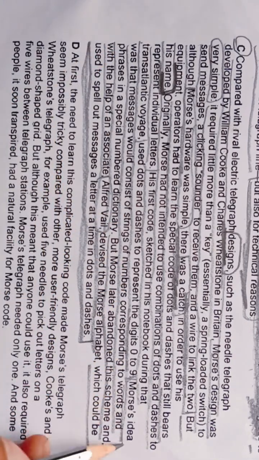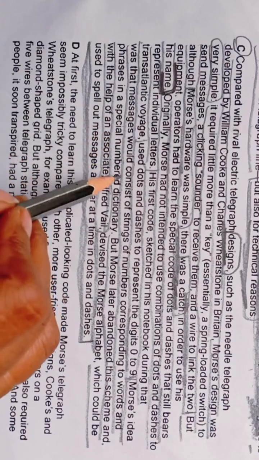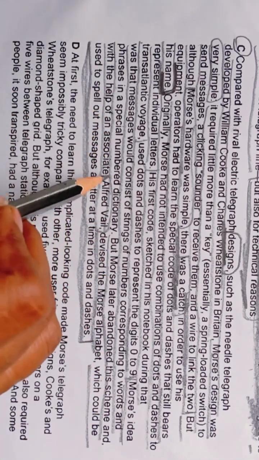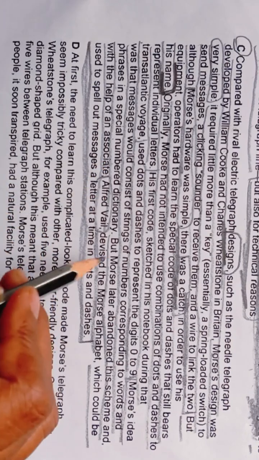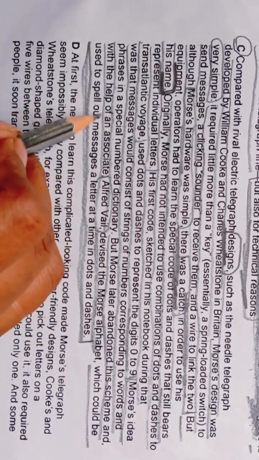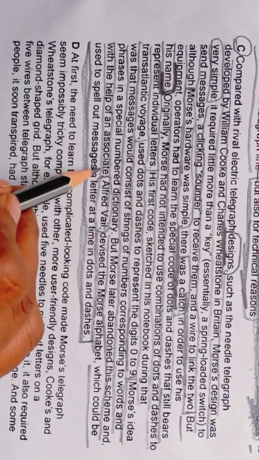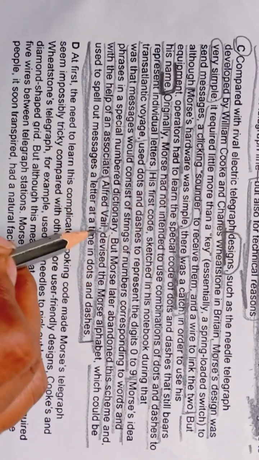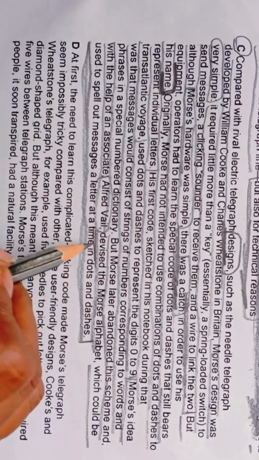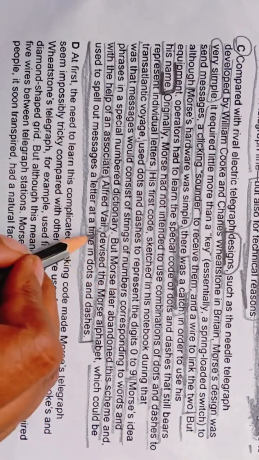Morse's idea was that messages would consist of strings of numbers corresponding to words and phrases in a special number dictionary, but Morse later abandoned this scheme and with the help of an associate Alfred Vail devised. What do you mean by devise? Devise means to invent a new way of doing something.